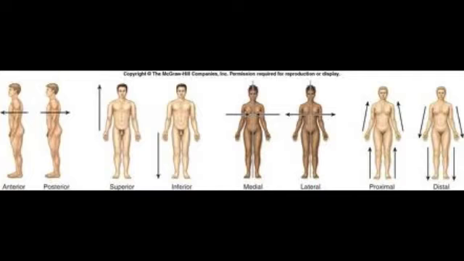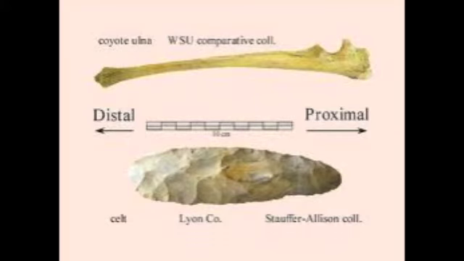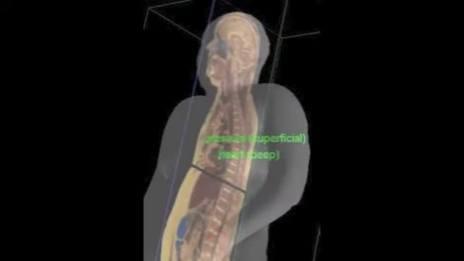the midline or mid-sagittal plane, intermediate, between 2 structures, ipsilateral, on the same side of the body as another structure, contralateral, on the opposite side of the body as another structure, proximal, near to the point of origin, distal, farther from the point of origin, superficial, toward or at the surface of the body, and deep, away from the surface